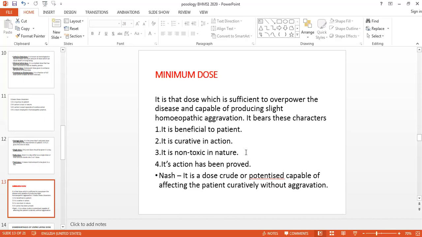So here I have asked you two questions. What is the nosode? And second question is, why should we not give the higher potency to the idiosyncratic patient? Okay, so if you have any difficulty, you can ask me anytime.